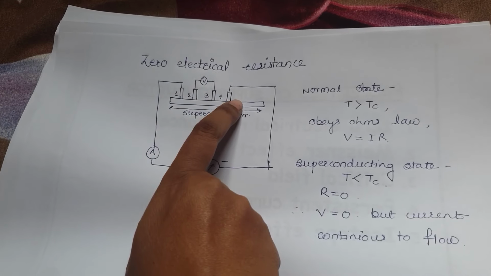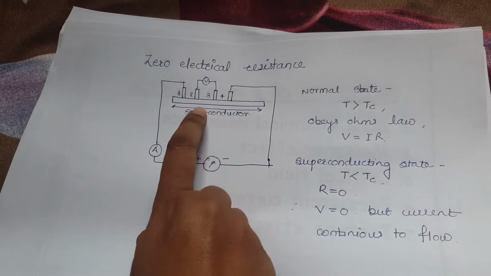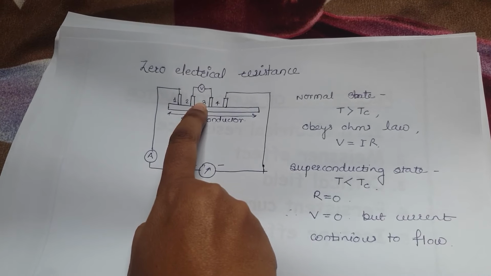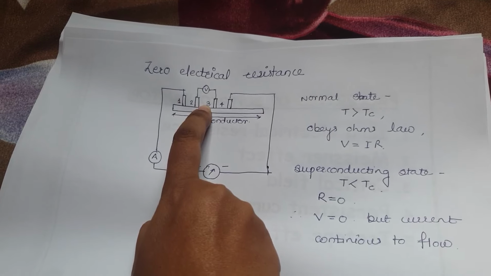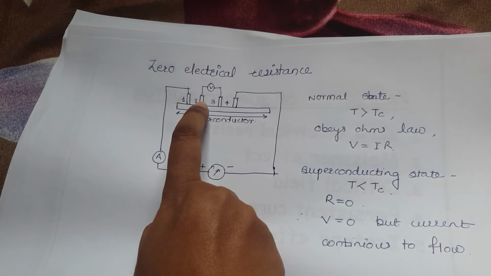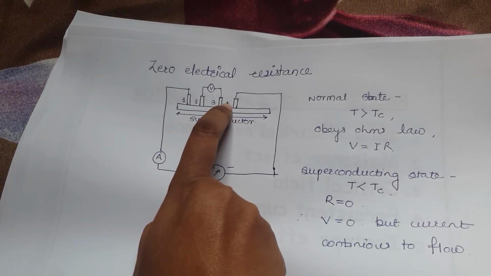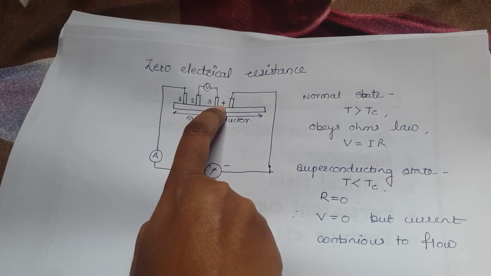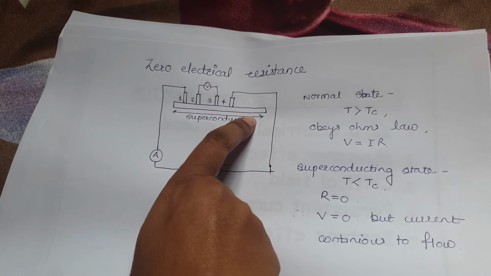Through these 2 probes, current is passed to the superconductor, and the voltage developed in the superconductor is measured with probes 2 and 3, because the voltmeter is connected to probes 2 and 3. Now the resistance of the superconductor can be calculated by Ohm's law.